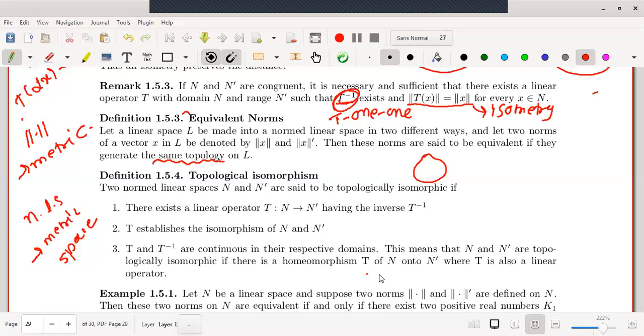This means that N and N dash are topologically isomorphic if there exists a homeomorphism. I will not come to that homeomorphism now. First, we'll try to understand the meaning of this definition. There exists a linear operator T from N to N dash having T inverse. T establishes the isomorphism, and T and T inverse are continuous on the respective domains.